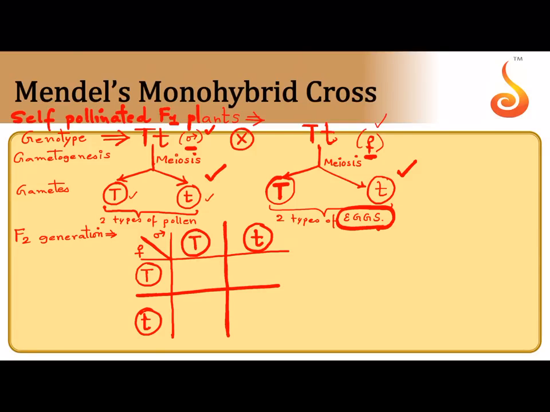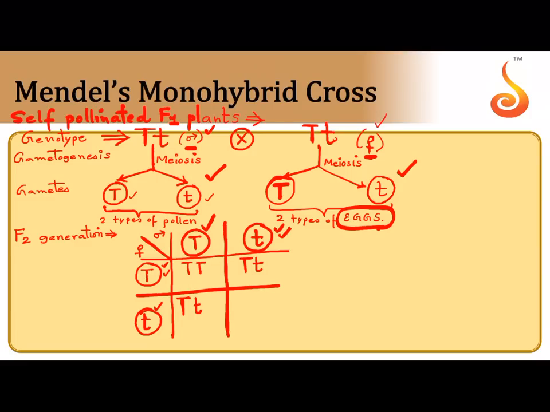What is the use of this? It's very easy. See, let me put ticks for you to understand. If this pollen grain fuses with this egg, the resulting zygote will be capital T, capital T. If this pollen grain carrying small t fuses with the egg carrying capital T, then the resulting zygote will be capital T, small t. Similarly, if the first pollen grain fuses with the egg with small t, the resulting zygote, zygote means seed, will be capital T, small t.